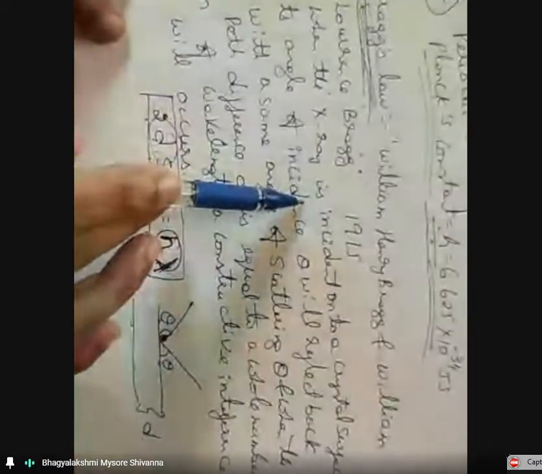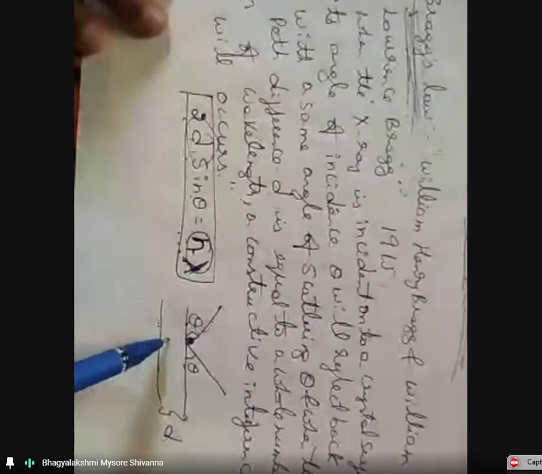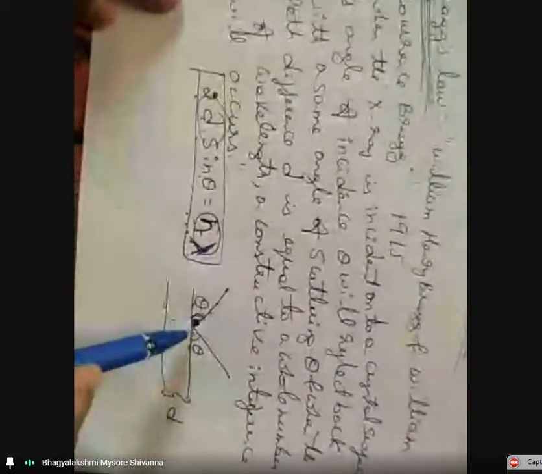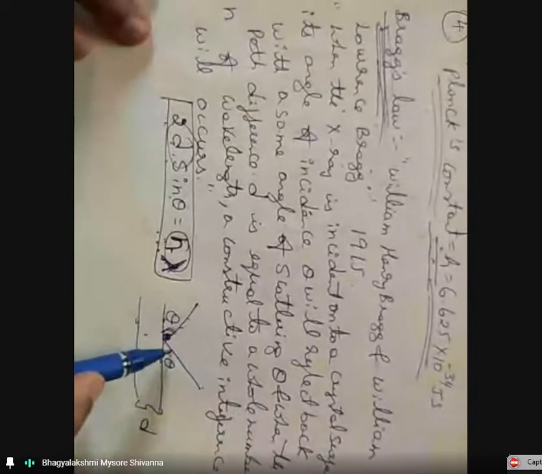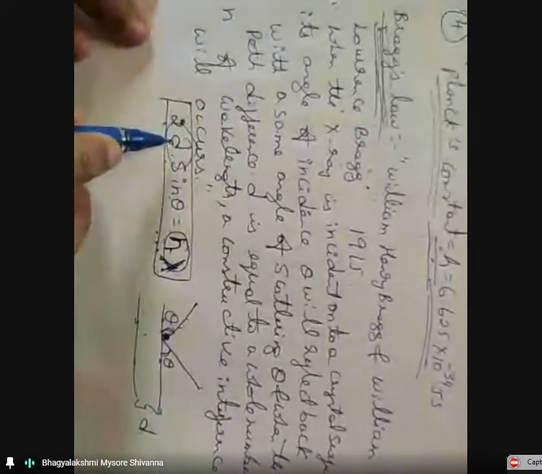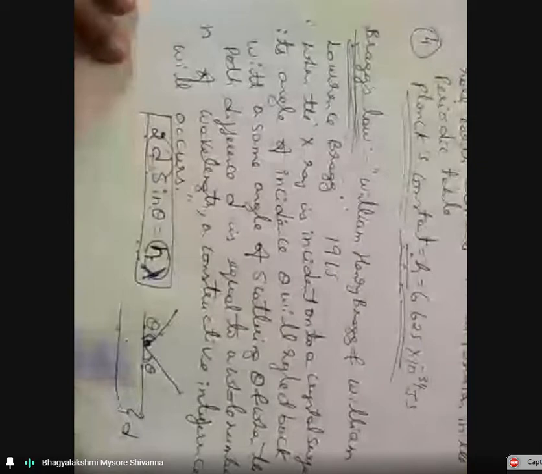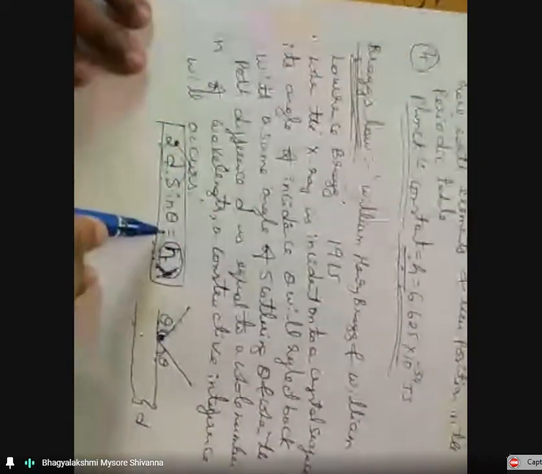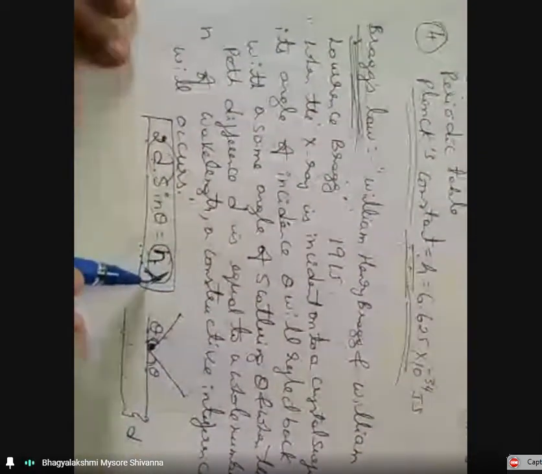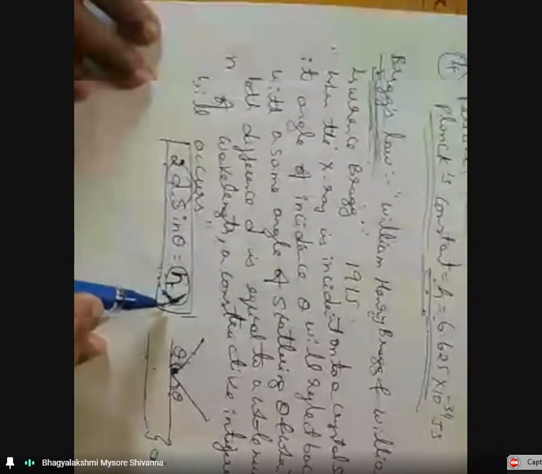When the X-ray is incident on the crystal surface at an angle of incidence theta, it will reflect back with a scattering angle theta. When the path difference, 2d sin theta, is equal to n times lambda. In the examination, state Bragg's law is asked for 2 marks.